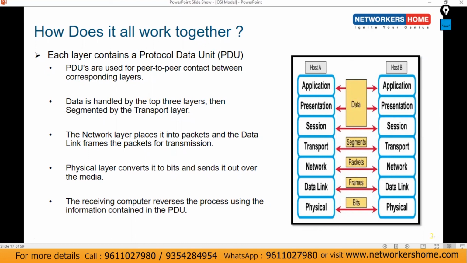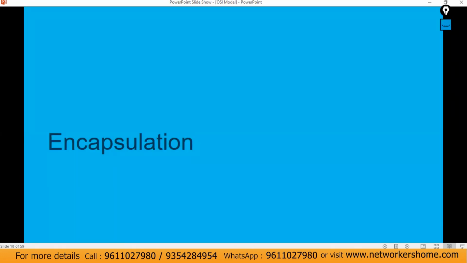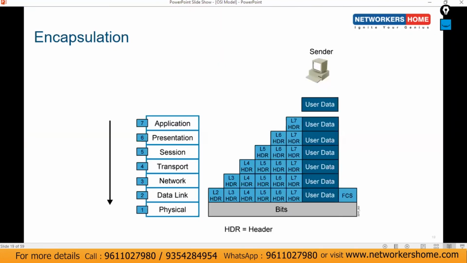And on different layers, we call the same data with a different name. Like on the first three layers, application, presentation, and session, it is all about data. Then at transport, it's known as a segment, network as a packet, data link as a frame, and physical as bits. So what's encapsulation?